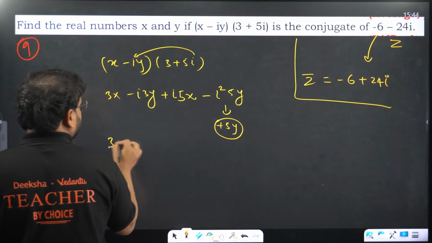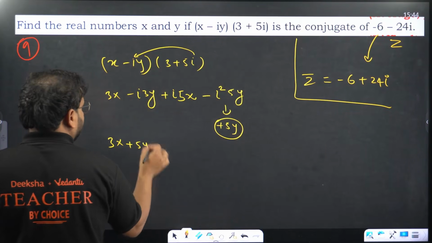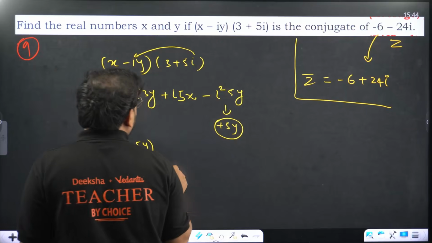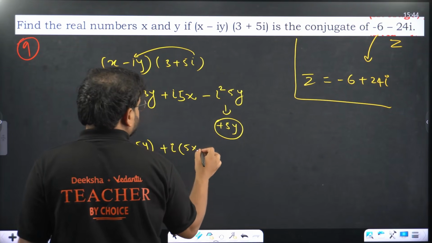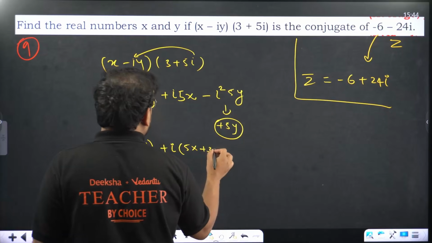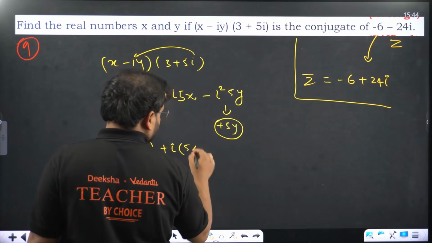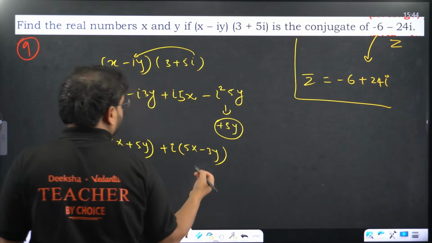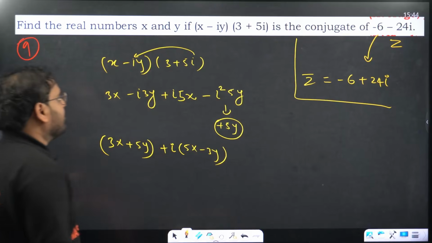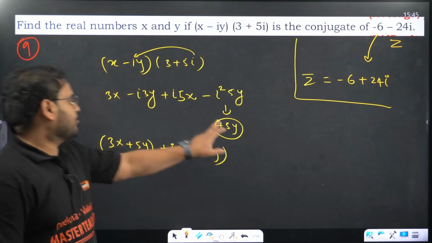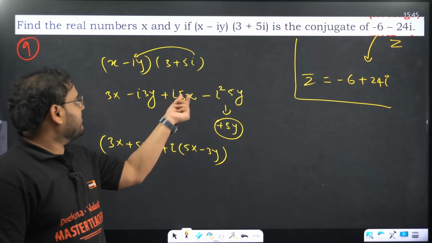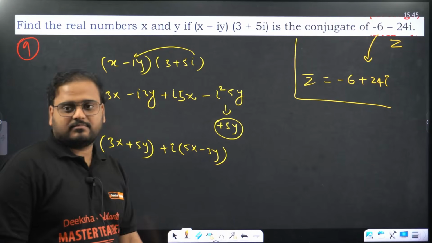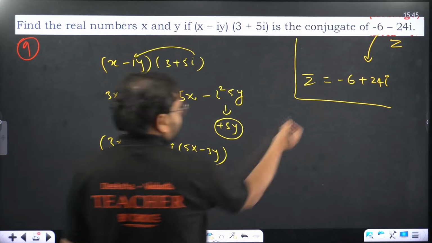We have 3x plus 5y. Over here we have plus i times (5x minus 3y). That's the complex number. 3x plus 5y is the real part, and 5x minus 3y is the imaginary part, and this is equal to what?